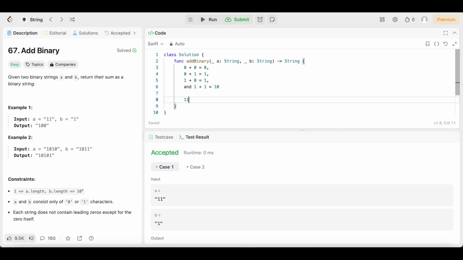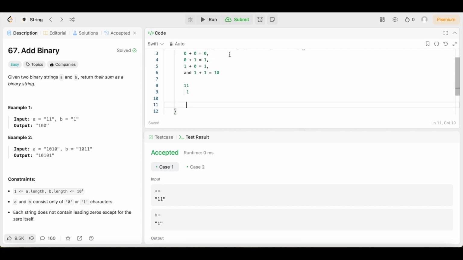So they took 11, then we come down here, we put a 1, right? Then we come down here, right? So this is where our answer is going to be. So 1 plus 1 equals 10. So 1 plus 1, I'm going to put a 0 right here. Put a 0 right there. The 1 is going to carry over. So this 1 plus 1 is going to give us a 0. But remember, 1 plus 1 equals 10.